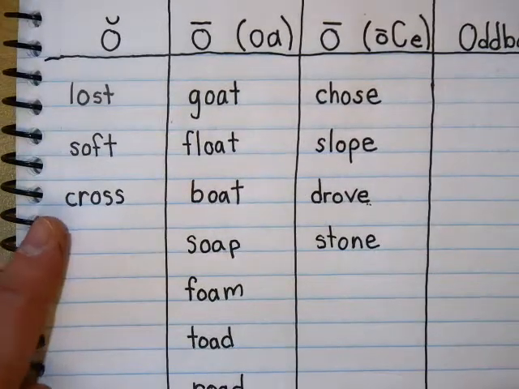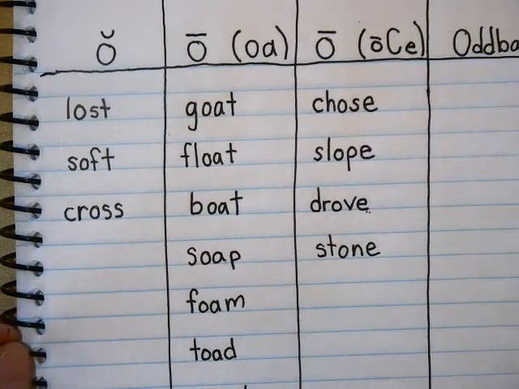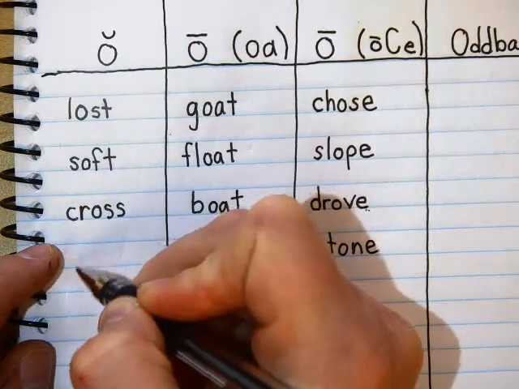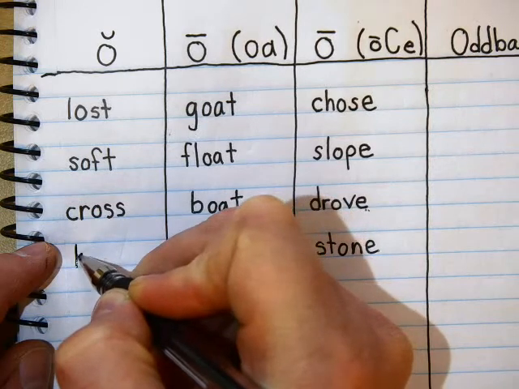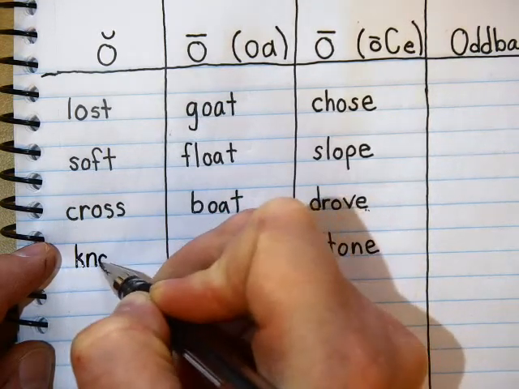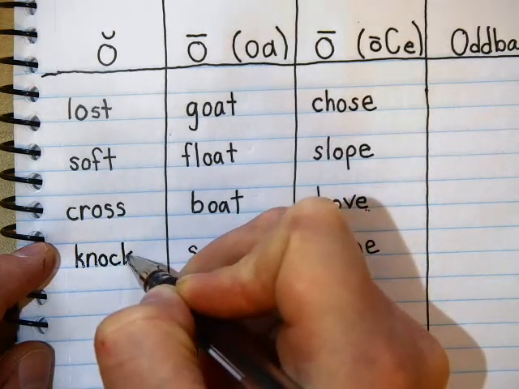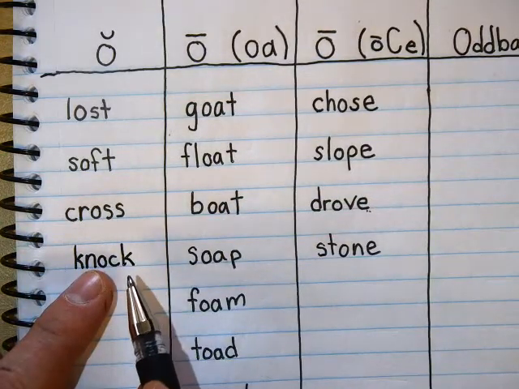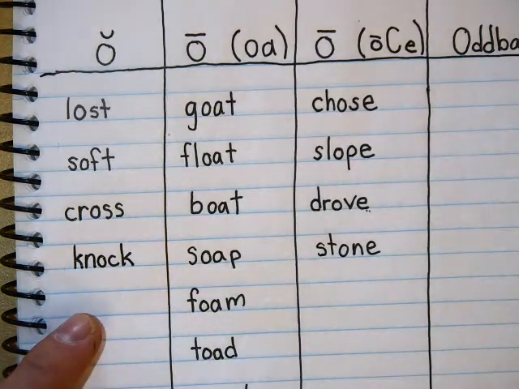It goes in the short O because it sounds like it starts with an N. The problem is it doesn't start with an N. This word starts with a K. It has a silent K. It looks like it should say "k-nock." K-N-O-C-K. Knock. Okay? Silent K, and it's in the short O column.